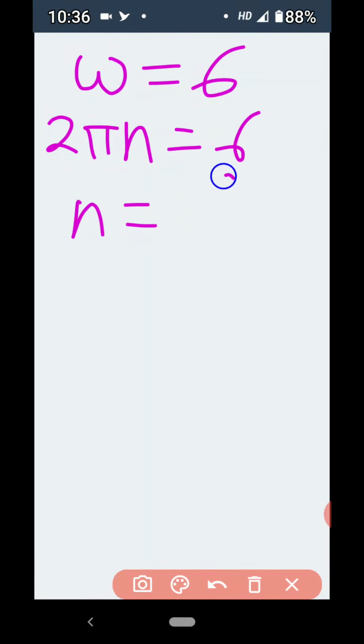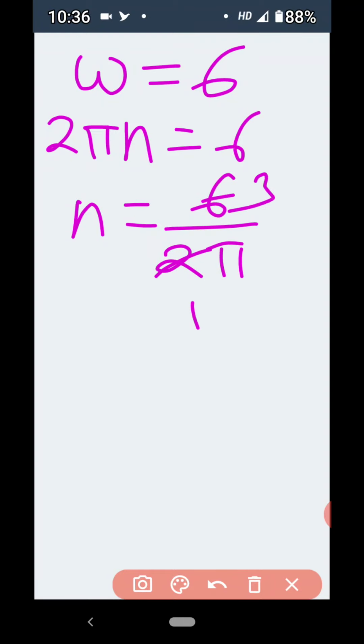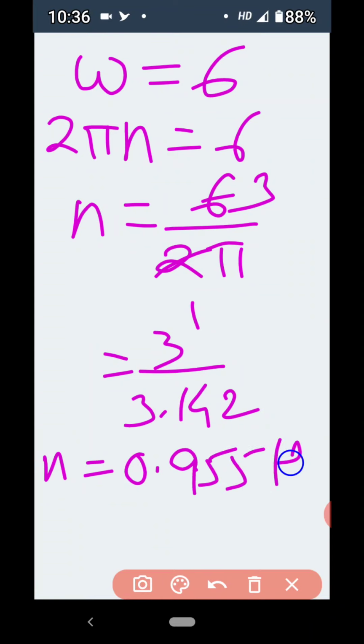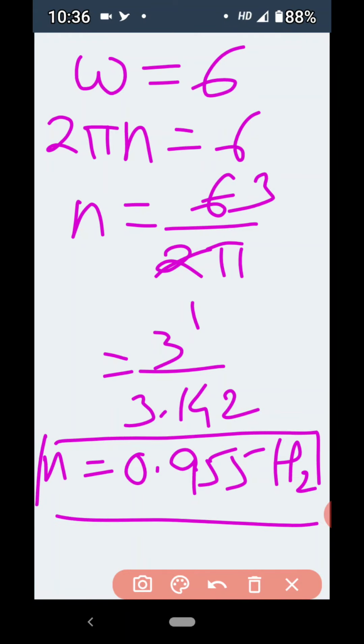Therefore n is equal to 6 upon 2 pi. 2 1s are 2, 2 3s are 6, so 3 upon pi means 3 upon 3.142. If you do the log calculation of this ratio, then we get the value of n as 0.955 hertz. So this is the first answer, that is, the answer for frequency.